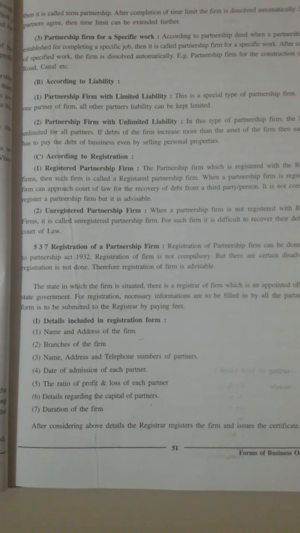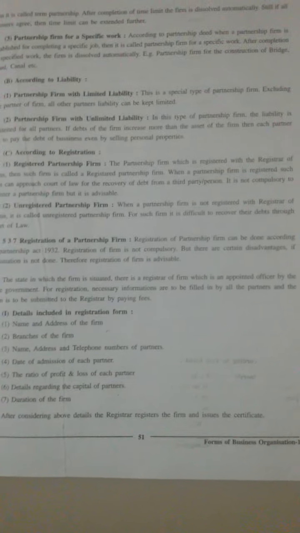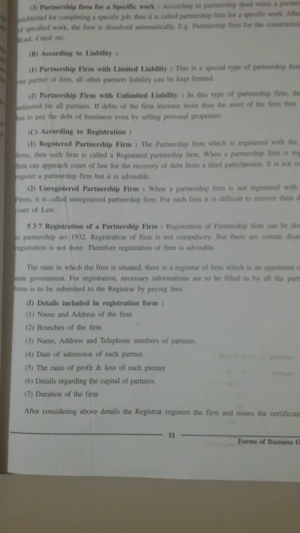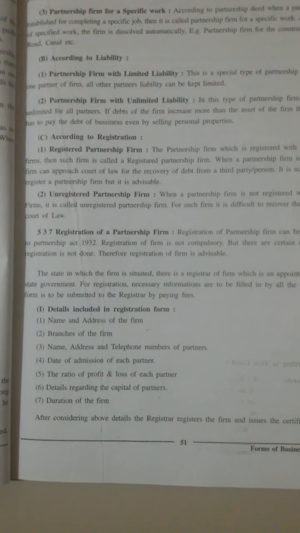So registration of a partnership firm can be done according to the Partnership Act 1932. But registration of a firm is not compulsory, but there are certain disadvantages if registration is not done. Therefore registration of a firm is advisable.